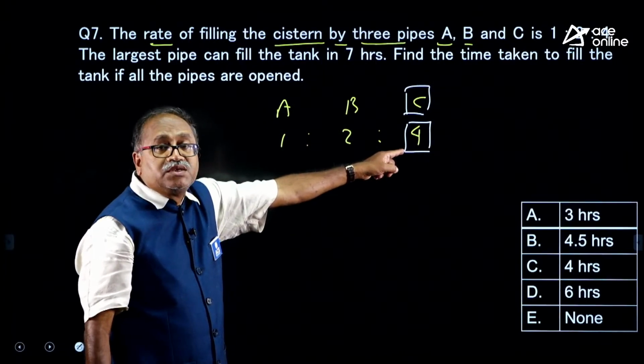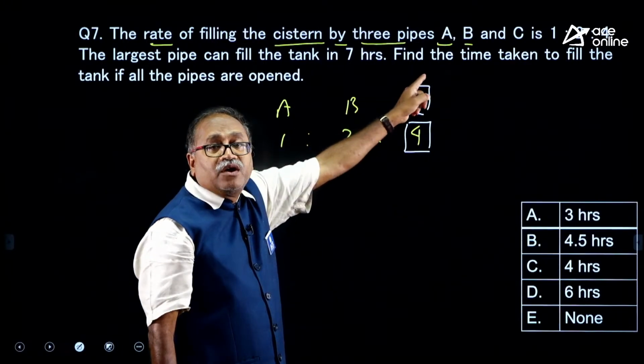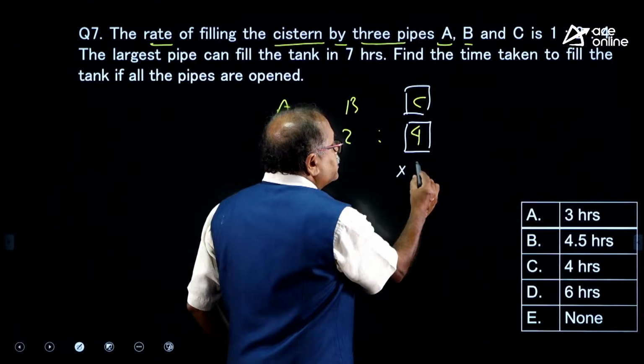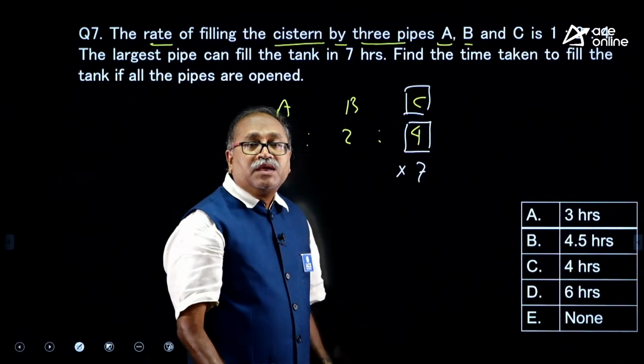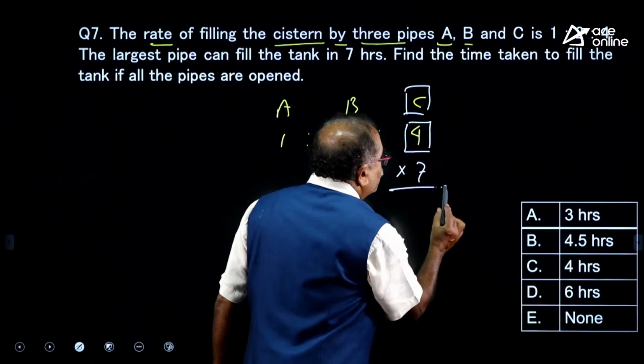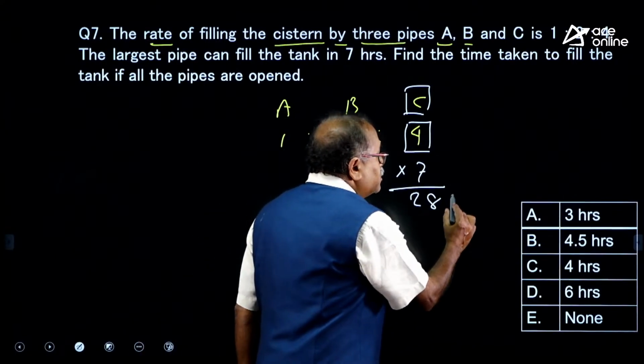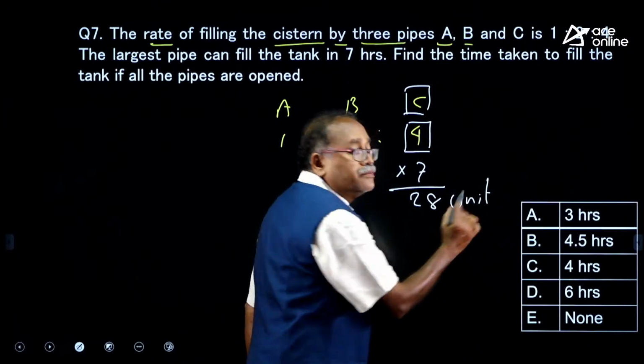So, this is the largest pipe. The largest pipe can fill the tank in 7 hours. You know the efficiency into time is equal to the capacity of the tank, and that is 28. 28 units is the capacity of the tank.